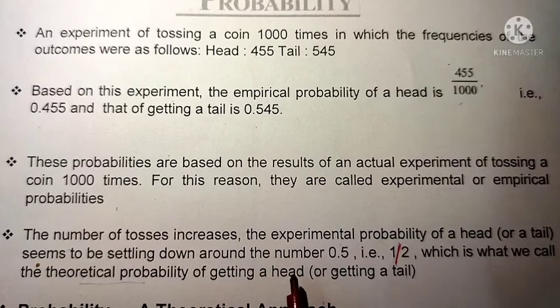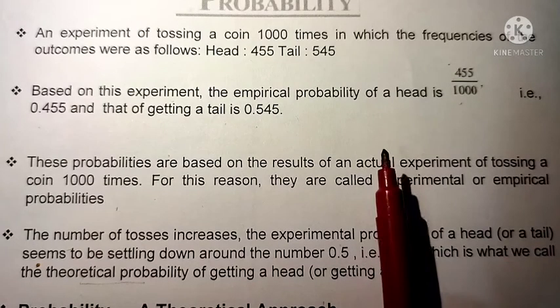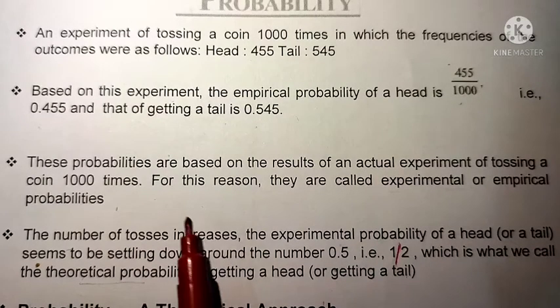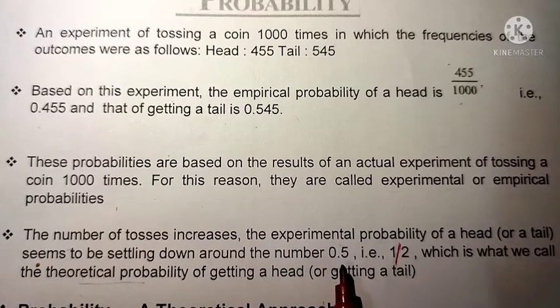If it is a head, only one outcome is favorable. If we want the probability of getting a tail, again only one is favorable. So in both cases the probability is 1 by 2, which is 0.5. So when the experiments are repeated, it gets close to the original value, 0.5.